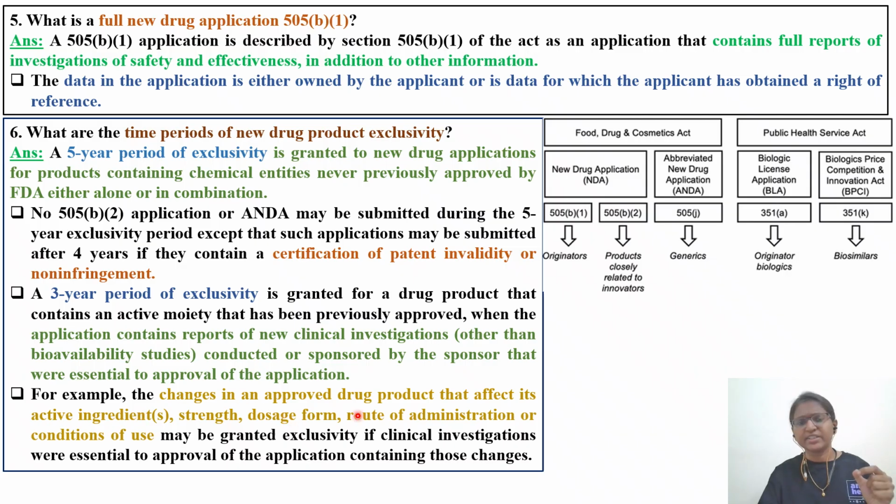Next, for example, changes in the approved drug product that affect its active ingredient, strength, dosage form, route of administration. So whenever you're changing oral to parenteral, whenever you're changing tablet to injection form or tablet suspension to some solution form, okay, or conditions of use. For example, you are changing the indication. Earlier, the drug was used for migraine, but now it is used for some stomach-related infection. It may be granted exclusivity if clinical investigations were essential to approval of the application containing those changes. So you have to clearly mention what the changes are. Then in those cases also you can get 3-year exclusivity on that drug product.